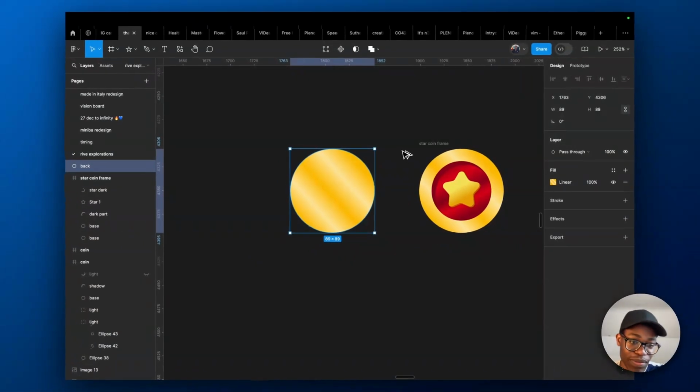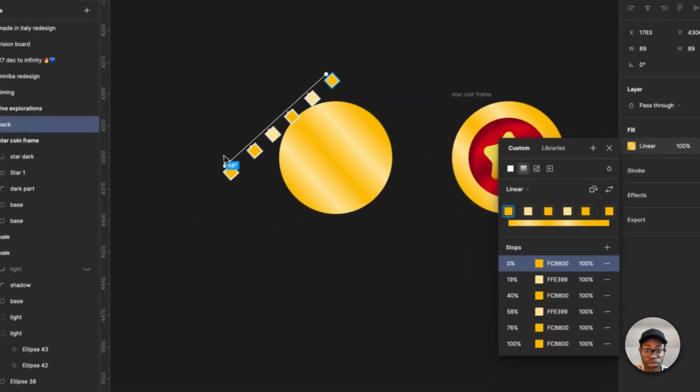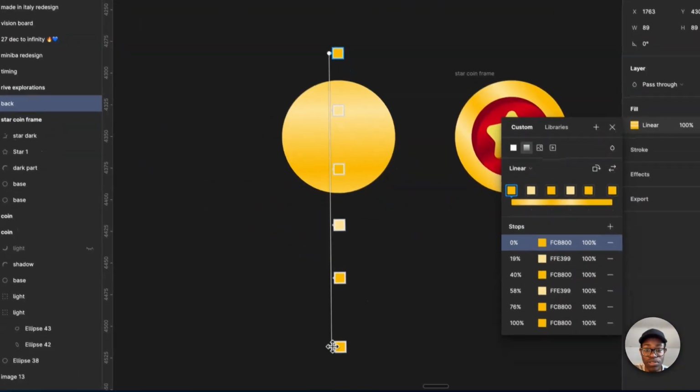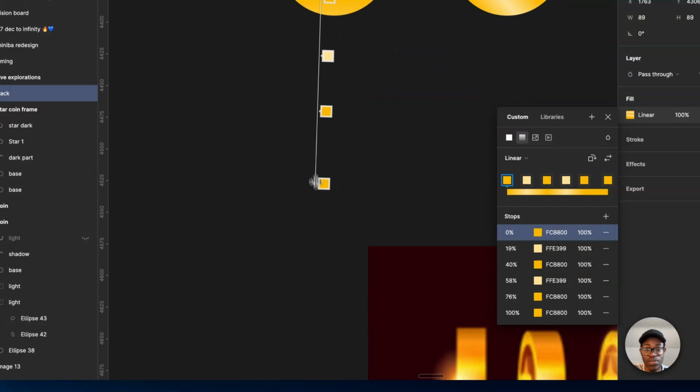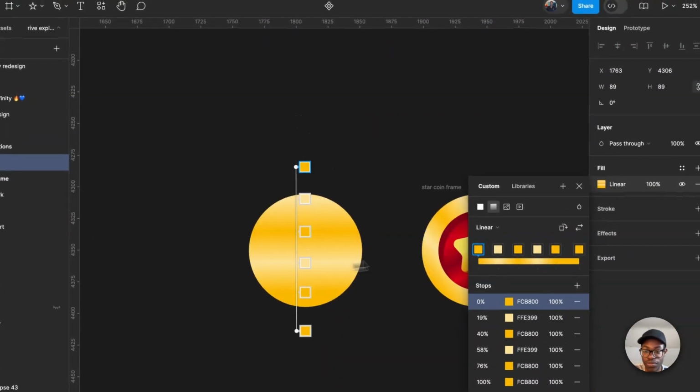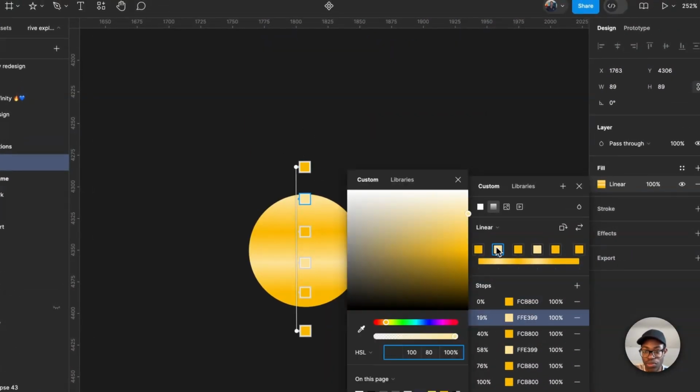The reason I'm doing this in Figma is that Figma is so much easier to use as a design tool compared to Rive. In Rive you can design, but it's not intuitive enough. It's not like Figma. Figma is just faster. I'll be honest with you. So call this the back. You can change the color to something different if you want to, or you can leave it the same way. And I'll just try something like this. I don't know. I'm thinking of deleting all these bright ones.